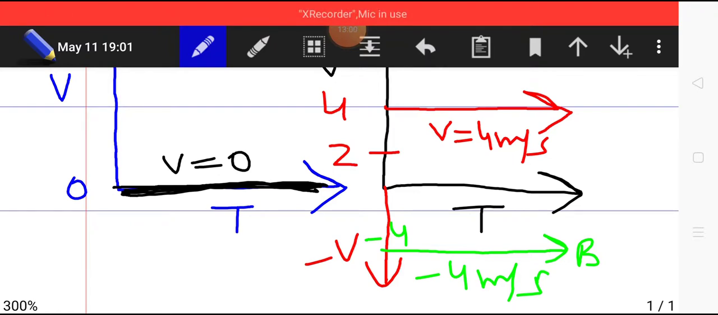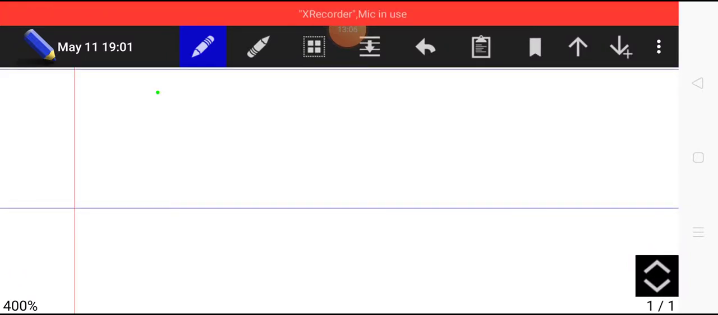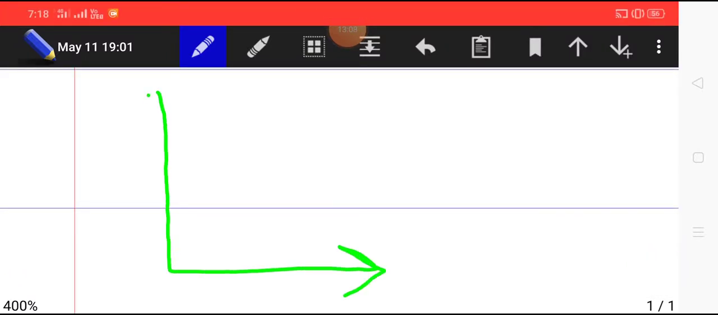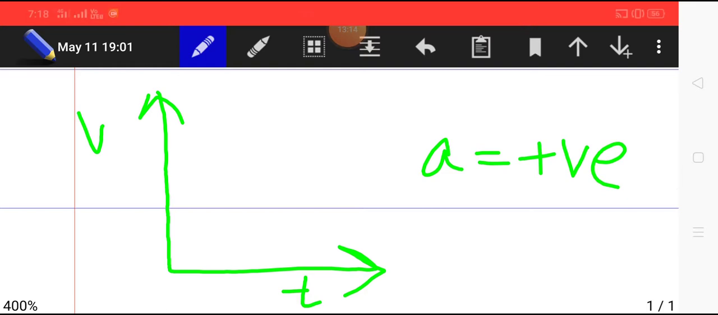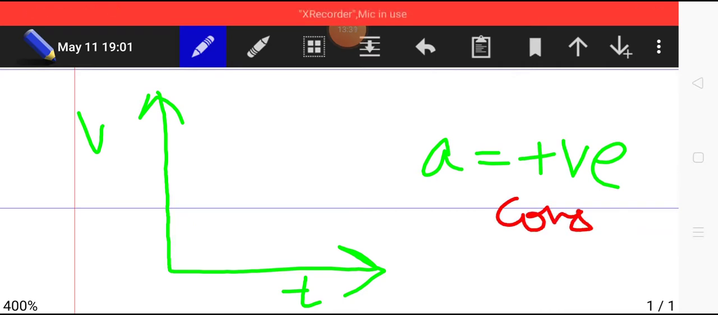Moving ahead to our acceleration cases, as we have done for increasing and decreasing velocities, if I plot the velocity time graph for positive acceleration, it means the velocity is increasing. For increasing velocity, the graph will be like this. So for constant positive acceleration, the graph is going to be like this. The velocity is increasing with time. So that is the graph for constant positive acceleration in the velocity time graph.